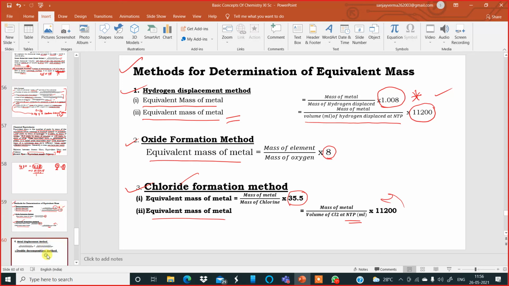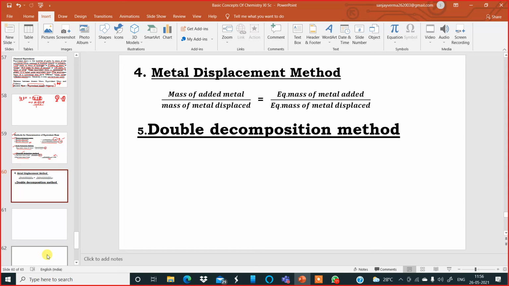Let's go to the next one, number 4. In number 4 we have over here the metal displacement method. Now in double decomposition reactions, for example if we react sodium chloride plus say silver nitrate, we know it is a double decomposition reaction. It is going to form sodium nitrate plus silver chloride.